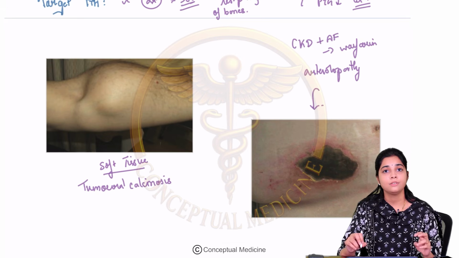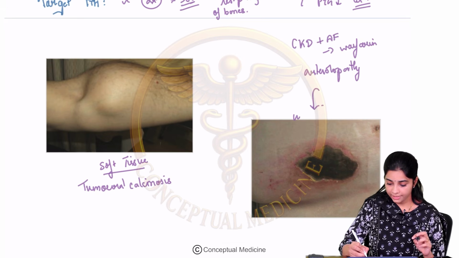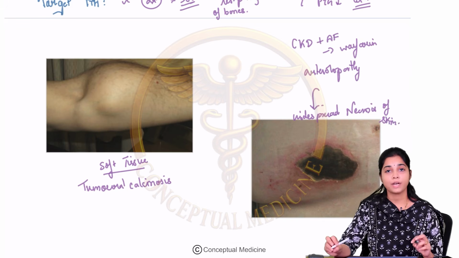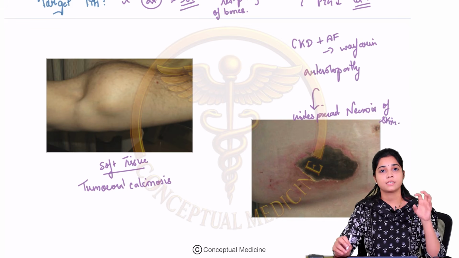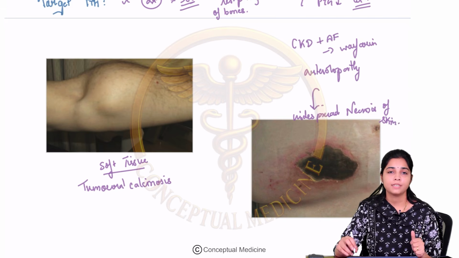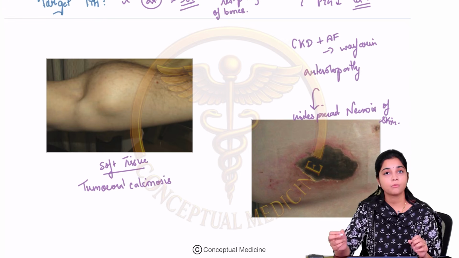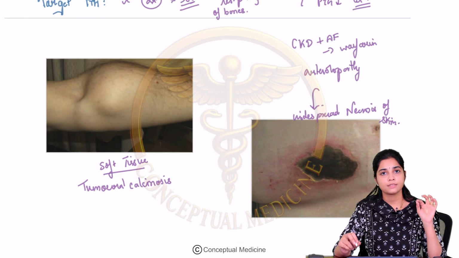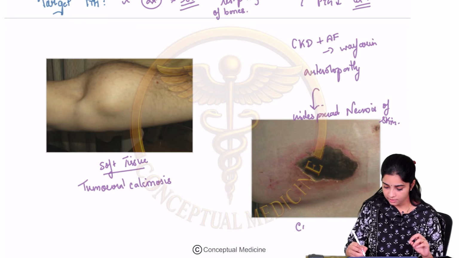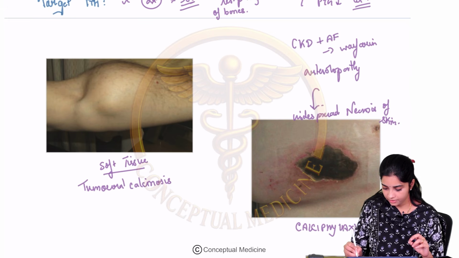It causes arteriolopathy, where it causes widespread necrosis of the skin. Right? It causes widespread necrosis of the skin because there is an arteriolopathy, there is a block in the arteries, most commonly precipitated by the use of anticoagulants like warfarin, where it starts as a small painless nodule and then results in widespread skin necrosis, and this condition is what we call as calciphylaxis.